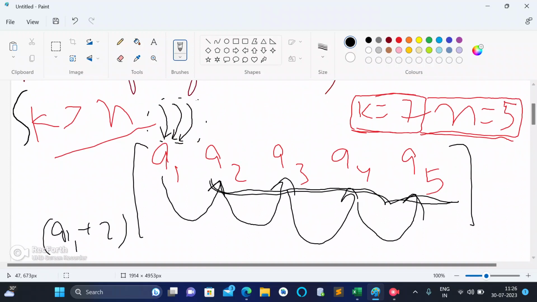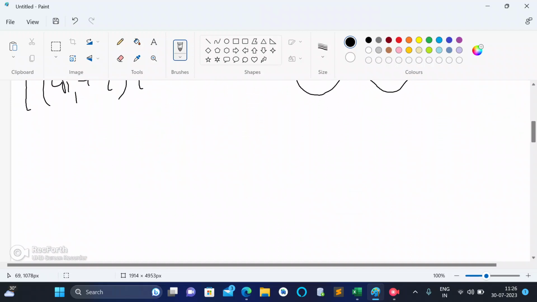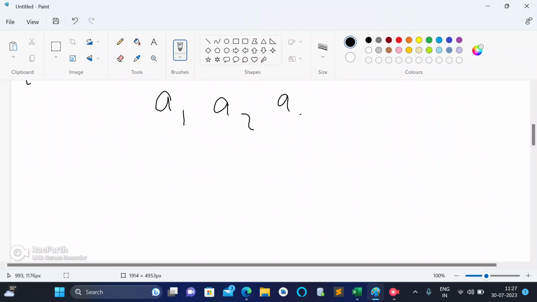So let's figure out how we can derive the formula for k greater than n. In the code section, we will see how to derive the formula when k is greater than n. Or let's say first I will make a dry test run of it, then we will derive the formula. a1, a2, let's say a3 and a4. Let's say n is 4, and let's say k is 6.